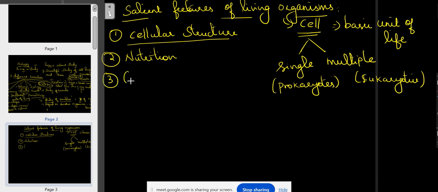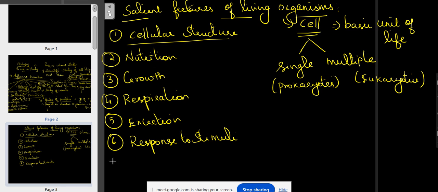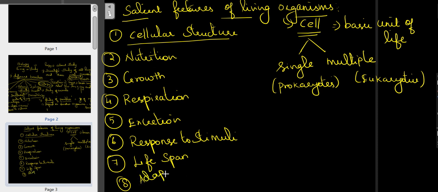So the first one is cellular structure, and the next ones are nutrition, growth, respiration, excretion, response to stimuli, lifespan, and the last one is adaptation. Now we'll see one by one what each is.